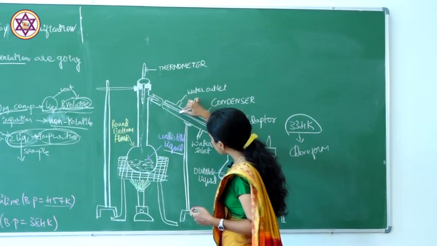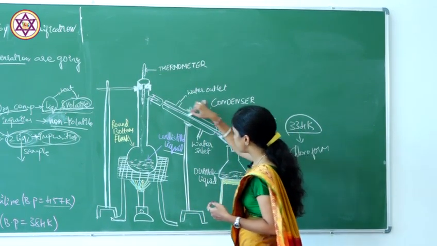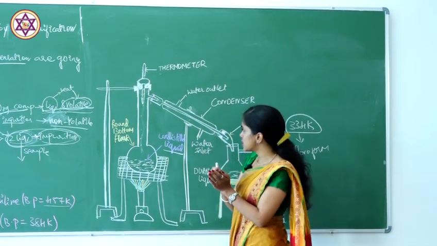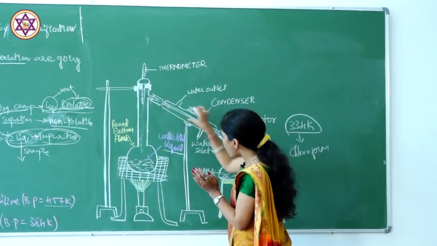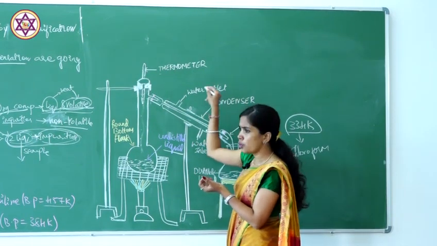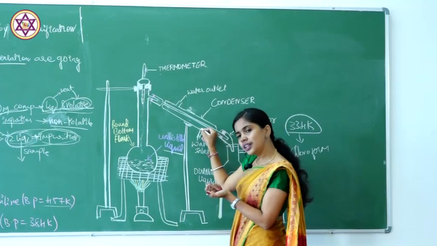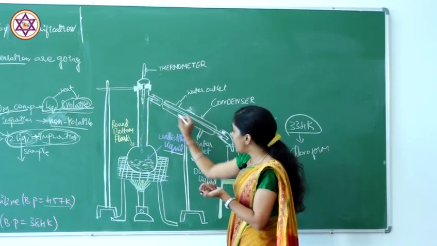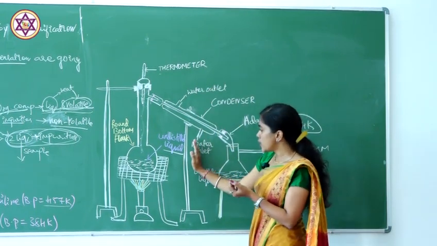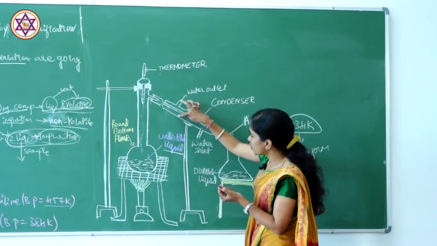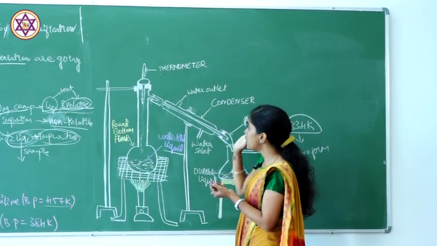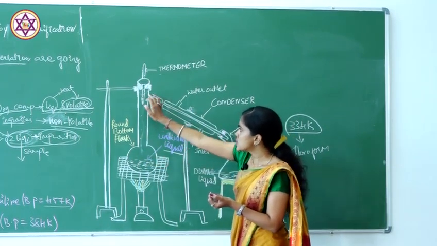As we observe, all the vapors go to the condenser. What is the function of this condenser? It has one long tube with an outer jacket. This outer jacket has water flowing continuously. First we let the water in at the lower end, it fills the jacket, and it comes out from the other end, continuously flowing out to the stream, while all these vapors go through the tube.